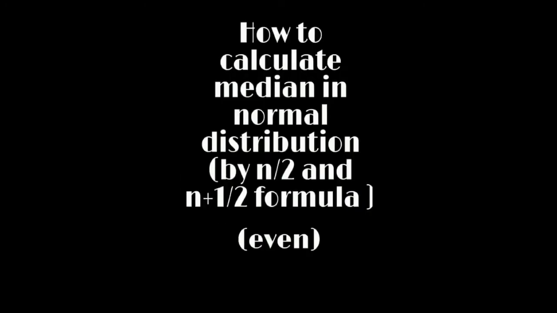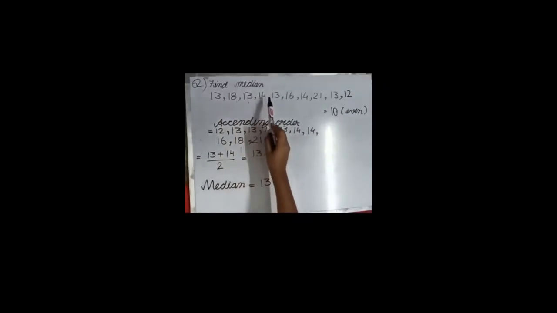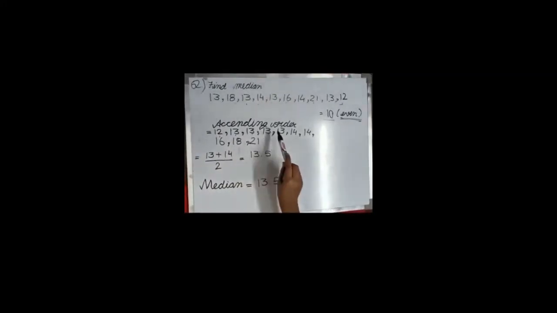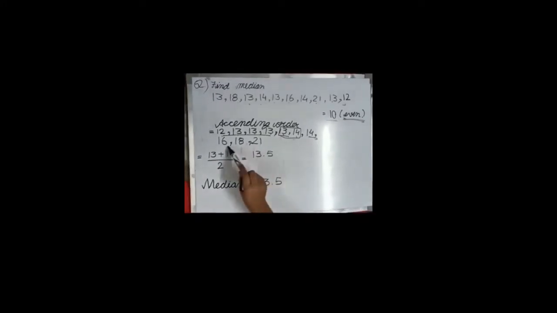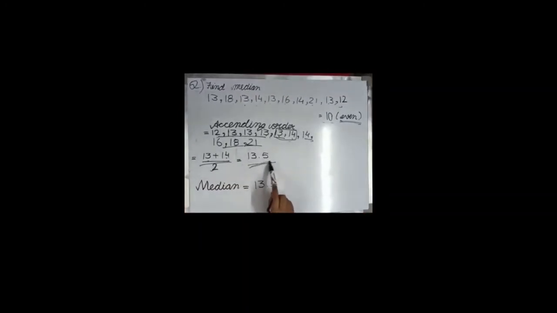How to calculate median in a normal distribution, even. So let's go. 1, 2, 3, 4, 5, 6, 7, 8, 9, 10. So this is 10, even. Now we have to take this in ascending order. I have already arranged it. Now we have to take the two numbers from the center. Now we can see from the left side there are 4 and on the right side also. Now 13 plus 14 upon 2 is equal to 13.5. So the answer is the median is 13.5.